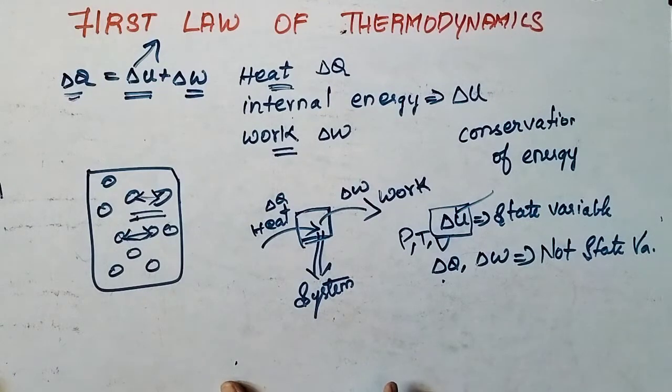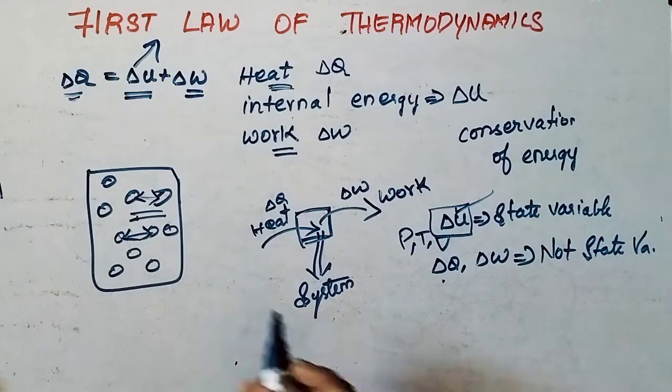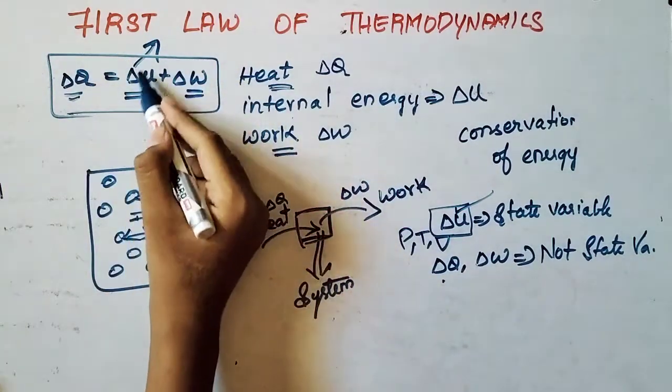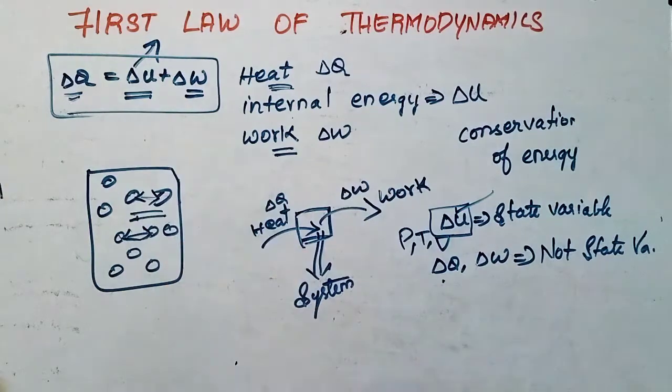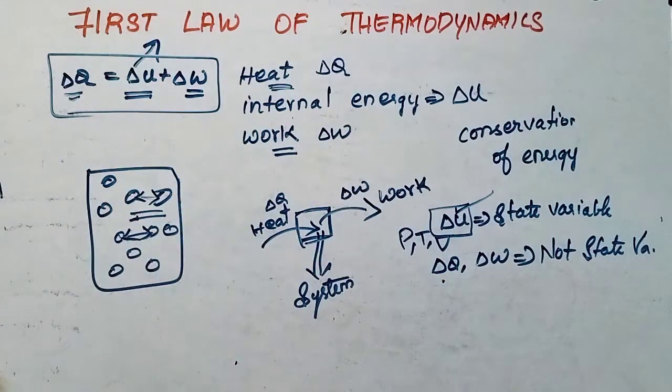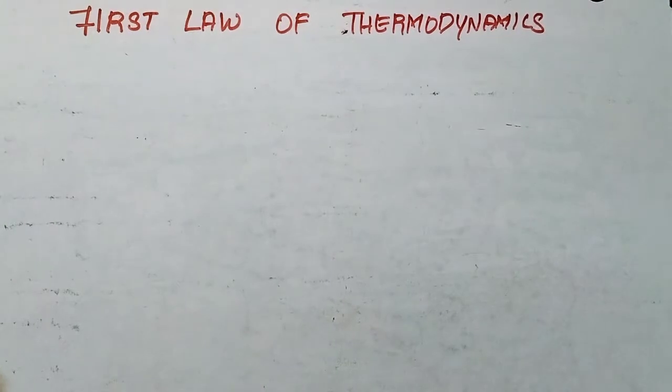Now we will see the sign conventions for using this formula, how the signs change while taking energy and while giving energy.